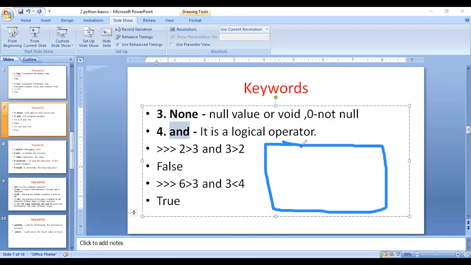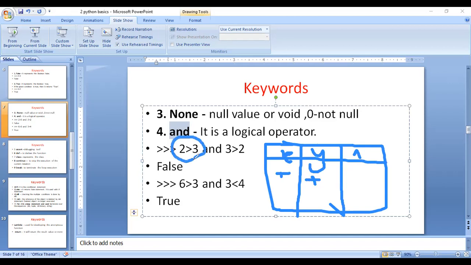Here, x true, y true, then only the and statement is true. For example, take the and value. For example, x, y. I am taking x and y. X true, y true. Then particular cases, the x in the sense a simple expression. This is an x, this is a y, a simple expression. X true and then y true, then only the and statement is true.